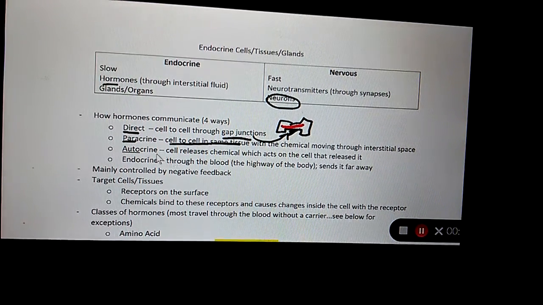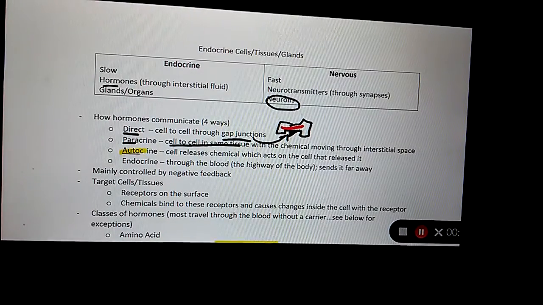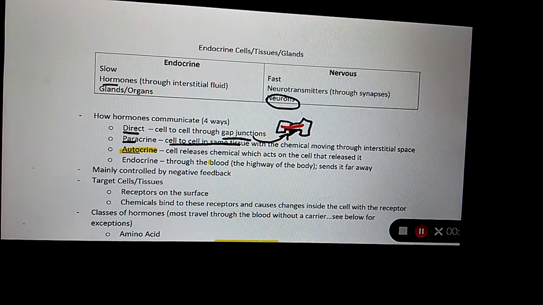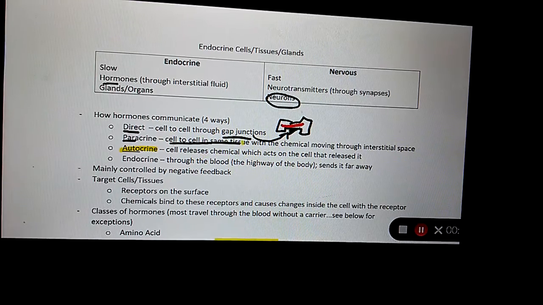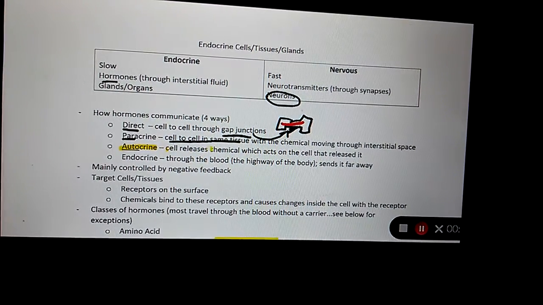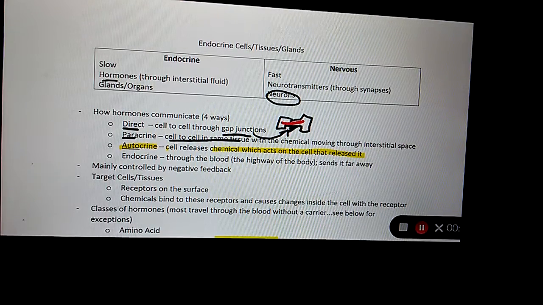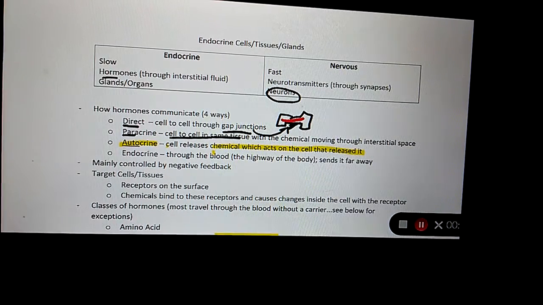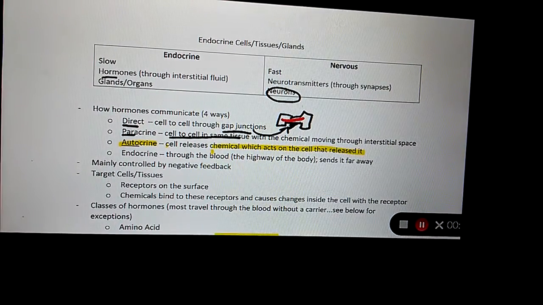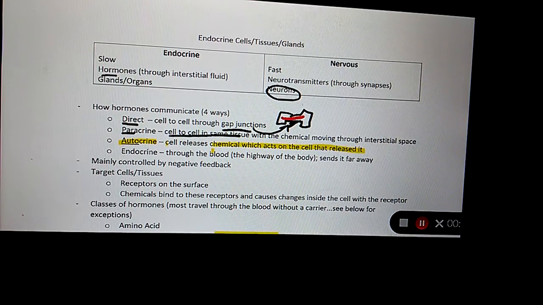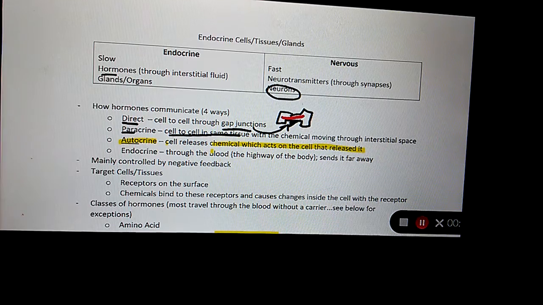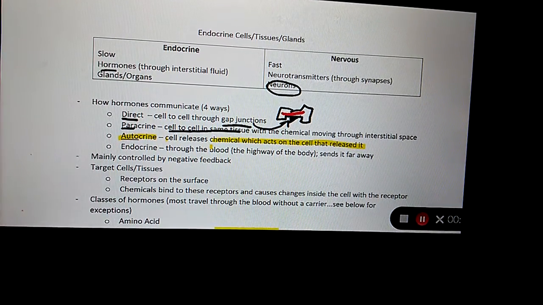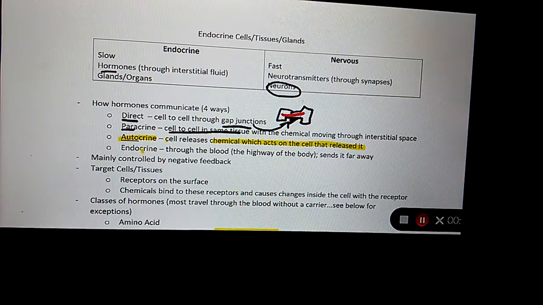Okay, now, autocrine. Auto means self. What does auto mean? Self. If you see that word self, and I usually like to put that in if I'm looking for autocrine, because I wanted you to recognize that it's acting on itself. It's when the chemical is released and acts on the cell that released it. What do you call the communication that occurs when a chemical is released by the cell and acts on the cell that released it? Autocrine.